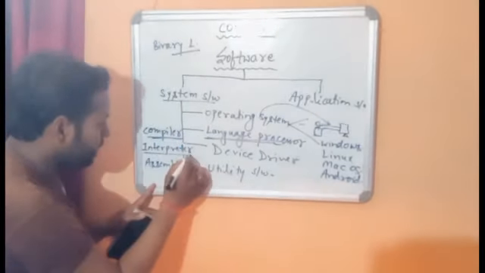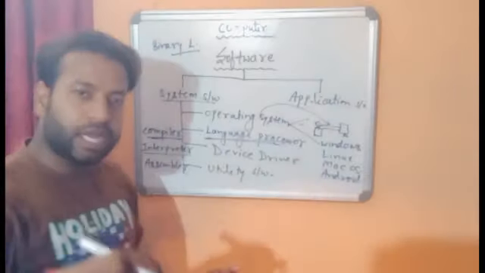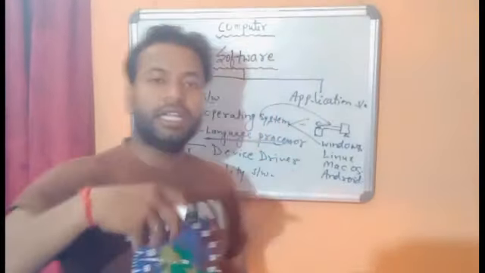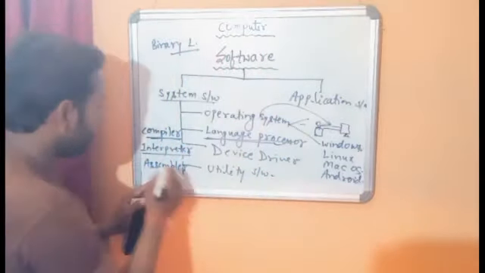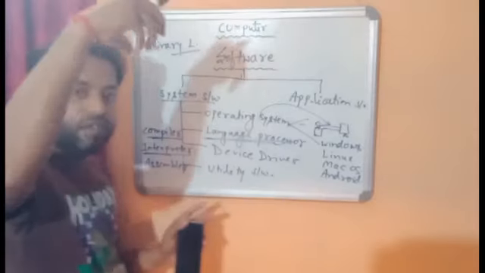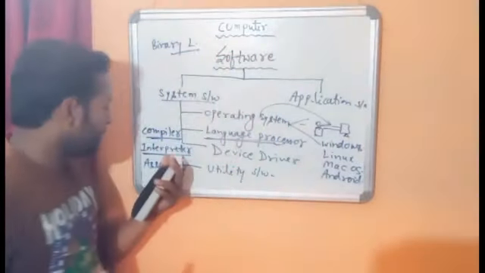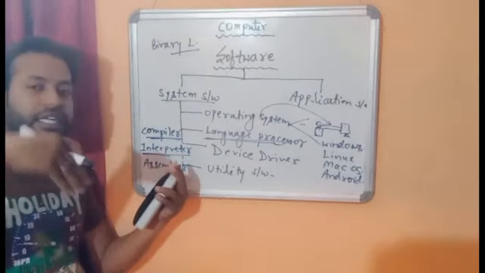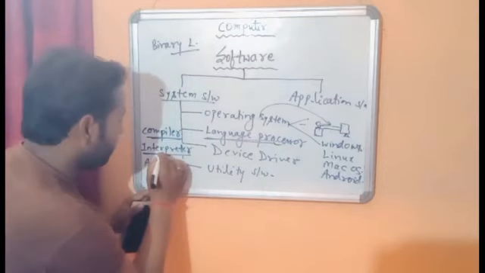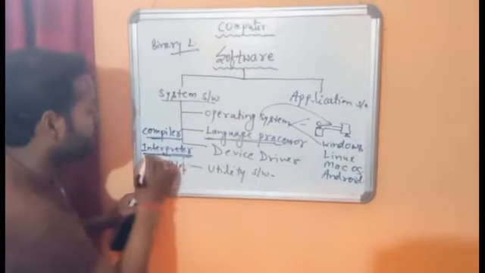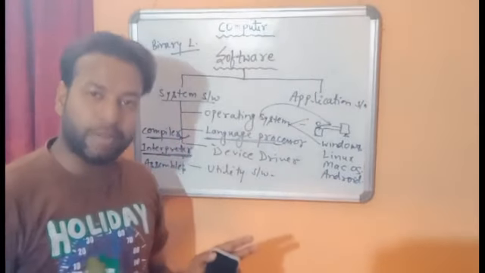Interpreter's task is also the same. Whatever task is done by the compiler, the interpreter also translates high level to low level and low level to high level. But in interpreter, the task is done line by line. The interpreter translates the code line by line, so the whole page is not translated at once; whole page translation is done only by the compiler.